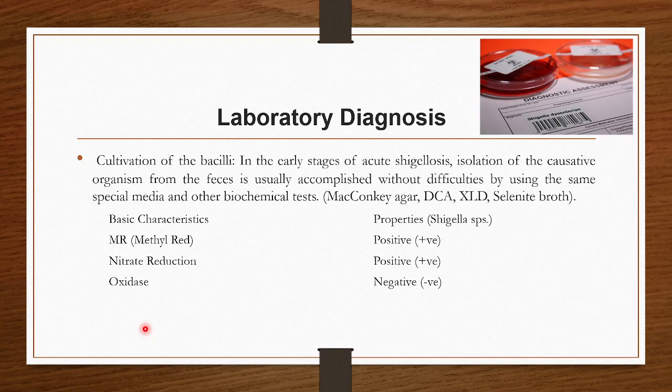Coming to the lab diagnosis. Here we will cultivate the bacteria from the fecal matter. Feces will be the specimen, and we will culture them on specialized media like MacConkey, DCA, deoxycholate citrate agar, and XLD, xylose lysine deoxycholate agar, and selenite broth. And then we will go for certain biochemical tests. So MR positive, nitrate reduction positive, oxidase negative. These are the significant lab findings by which we can identify or diagnose the Shigella present in the sample.